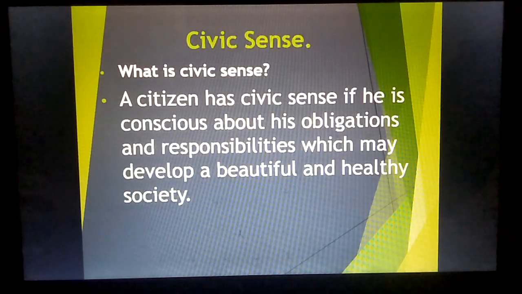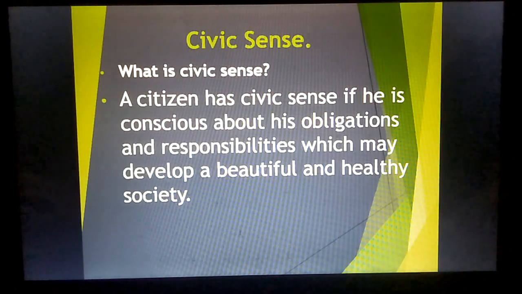There is another concept in civics, and it is very important to understand, that is civic sense. What is civic sense? A citizen has civic sense if he is conscious about his obligations and responsibilities, which may develop a beautiful and healthy society.